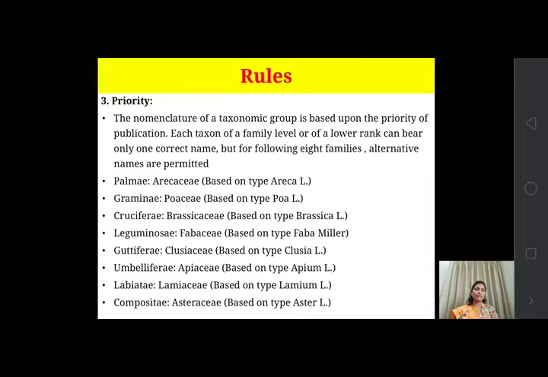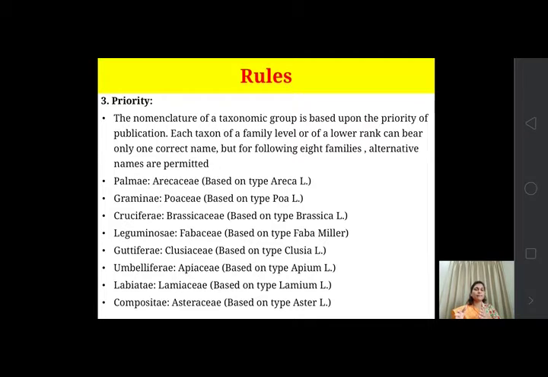Then Guttiferae, whose alternative name is Clusiaceae, based on the genus Clusia, that is the specimen. Then Umbelliferae, the coriander family, has its alternative name Apiaceae, based on the type Apium. Then Labiatae, the Tulsi family, whose other name is Lamiaceae, based on the type Lamium.